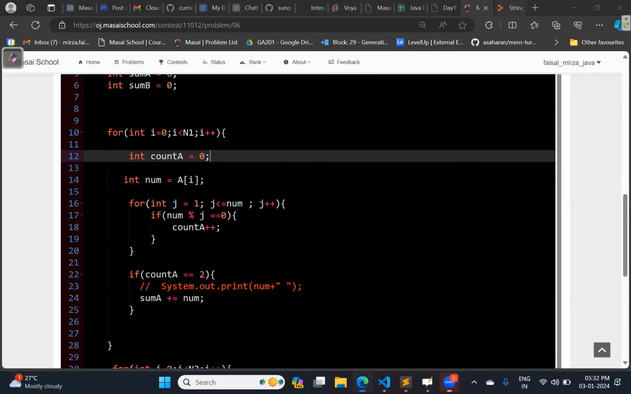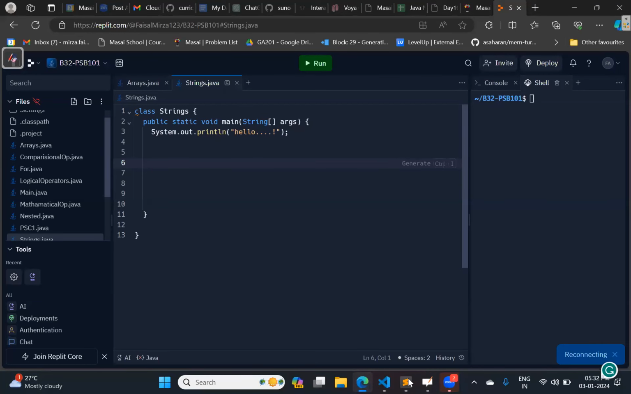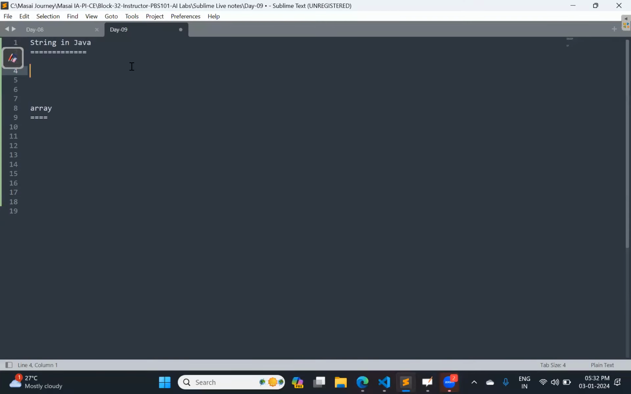Okay, so let's see something about strings. How do you define strings first of all? Can I say that a string is nothing but a combination of characters? Yes or no? So does a string variable come under the primitives? First of all, please confirm. Does a string variable come under the primitives?